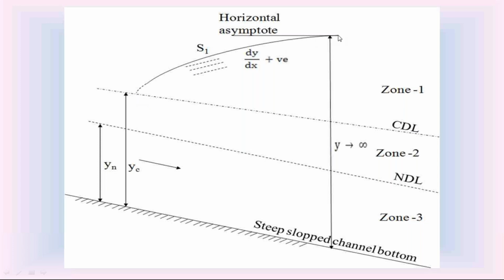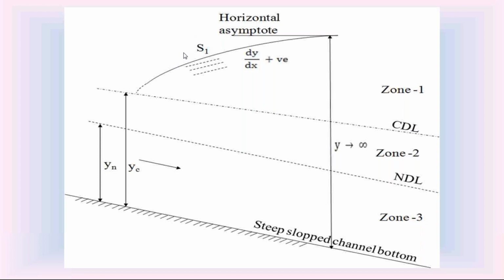And on the downstream side, Y is infinity. When Y is infinity, the slope dy by dx is S0. That is also indicated as on the downstream side, the S1 water surface profile is asymptotic to horizontal. That is the characteristic of S1 water surface profile.